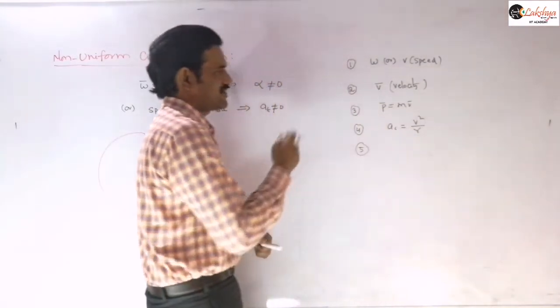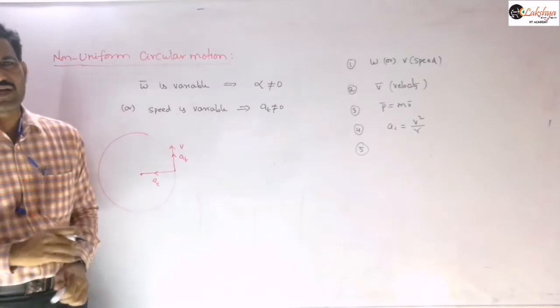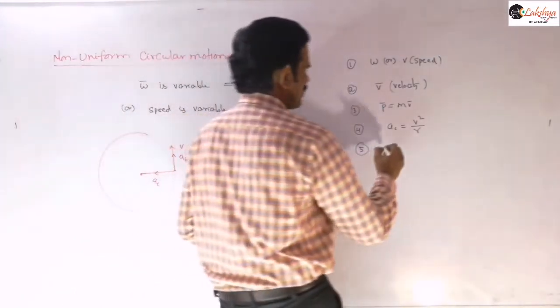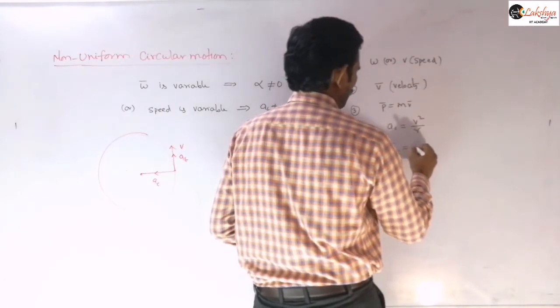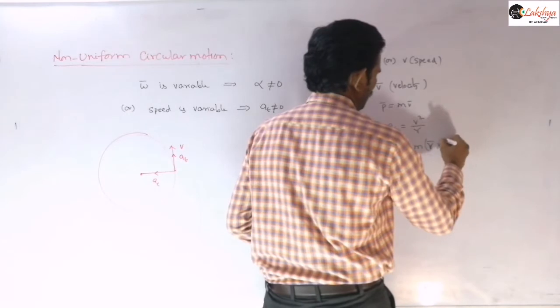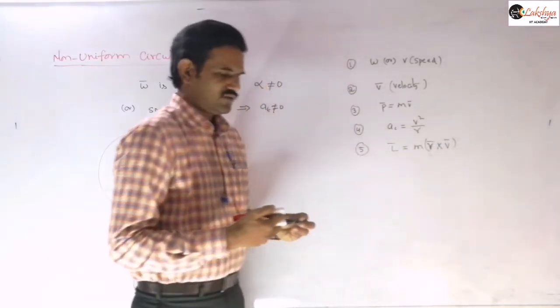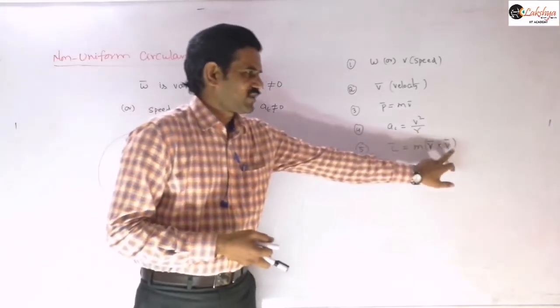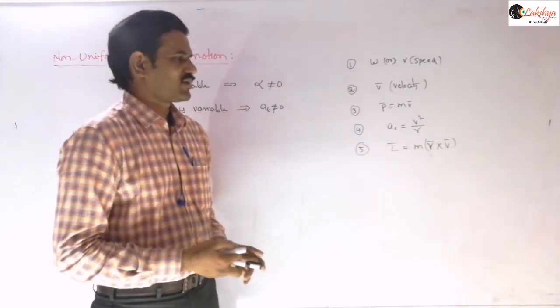In uniform circular motion it remained constant, but here it is variable, because we write it as R bar cross V bar, or simply MVR, since the angle between them is 90 degrees.